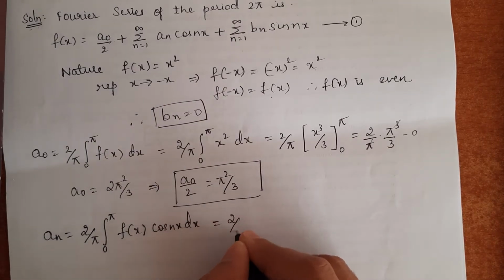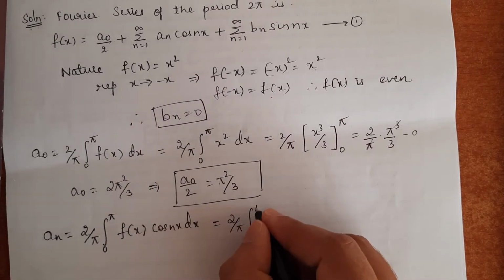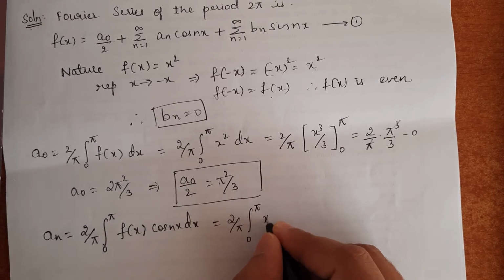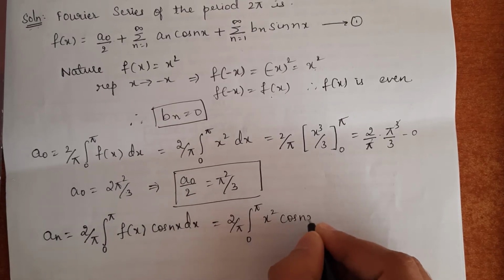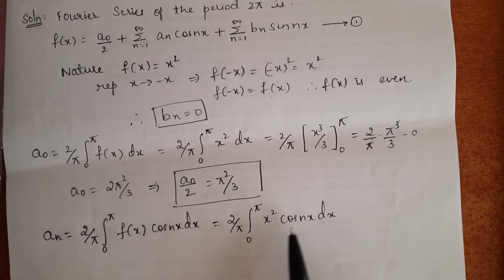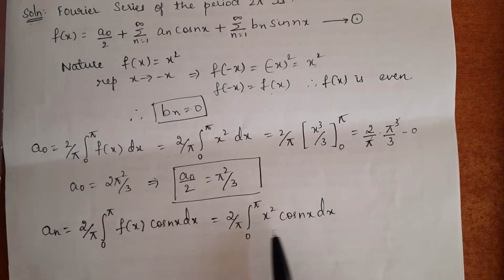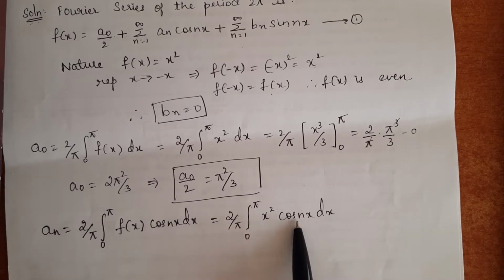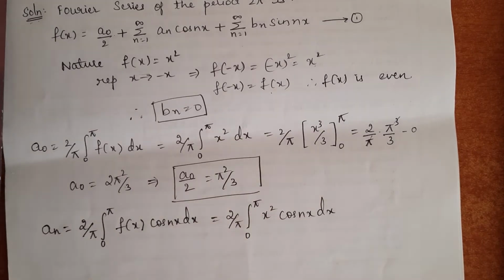So 2 by pi integral between 0 to pi, our function f of x is x square into cos nx dx. Here we have product of two functions. I told you in the introduction part, whenever we have product of two functions, we should apply Bernoulli's rule of integration.